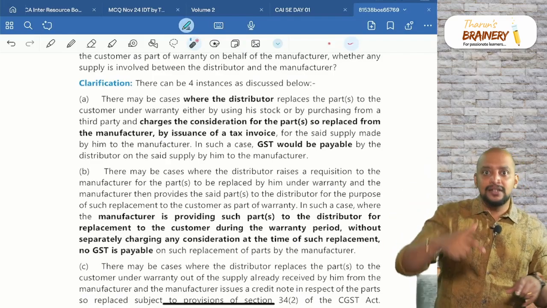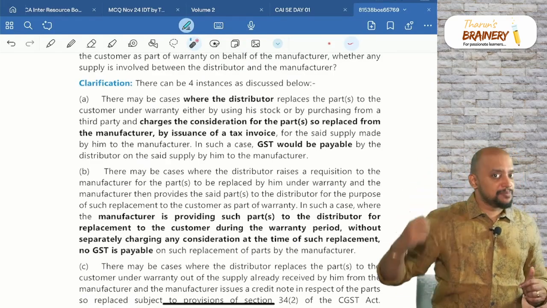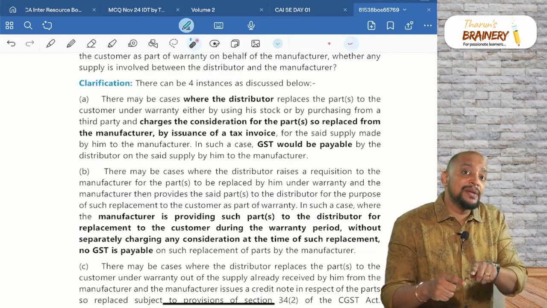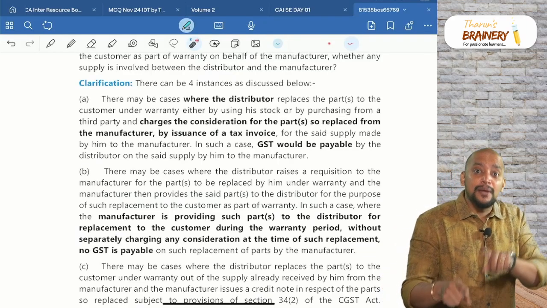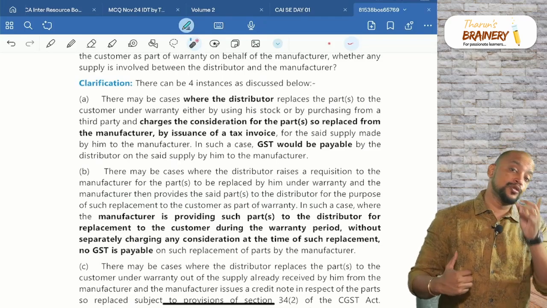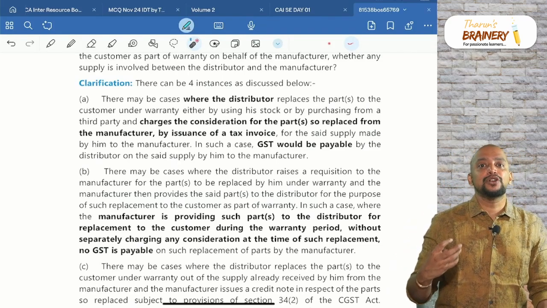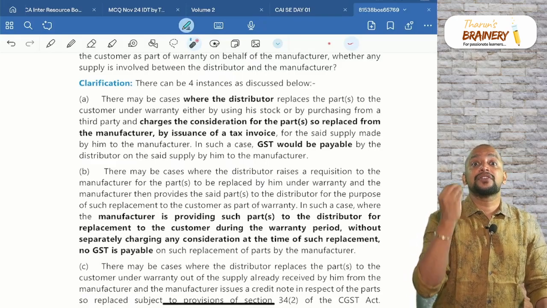So the dealer, the service center which has paid that 15,000 and did the replacement, thereafter they will be getting this as reimbursement. This 15,000 they will get as a reimbursement from whom? From the manufacturer. So whether that will be treated as chargeable to GST in the hands of the dealer?